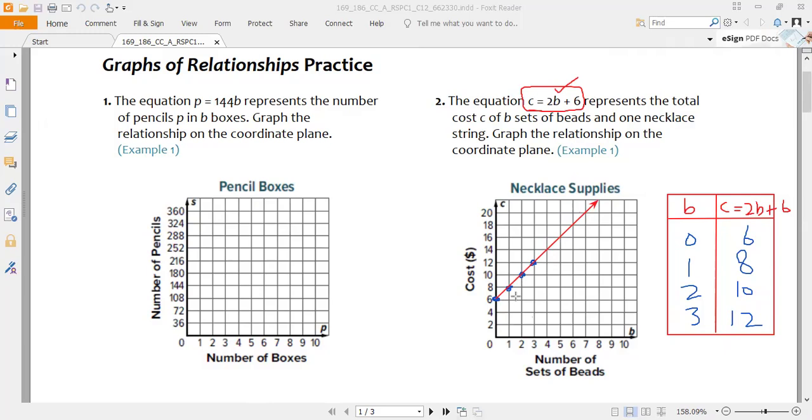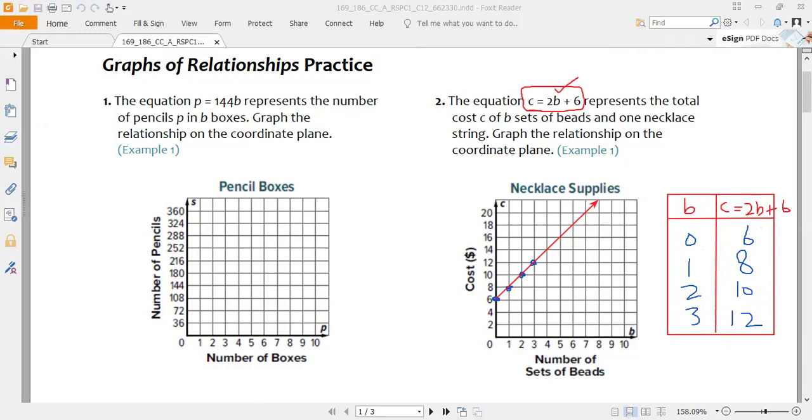So again, the same thing, we have given the equation. The b is included inside, so we will select the value of b. That is, b is the independent variable and its values are given here. And c is the total cost, so c will be in this column. So if you replace b by 0, what will be the cost? 1, 8, and so on. After making the table, you can make the graph.